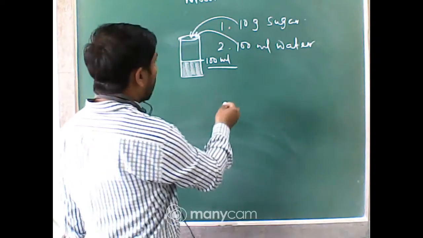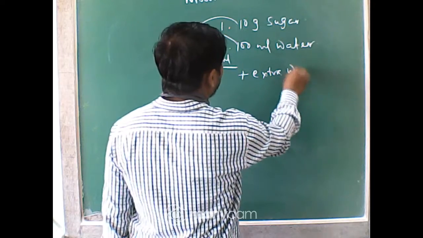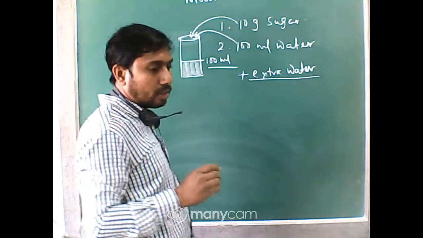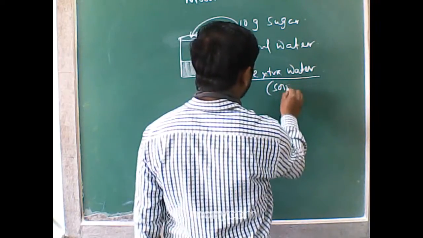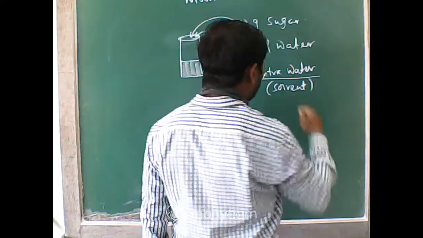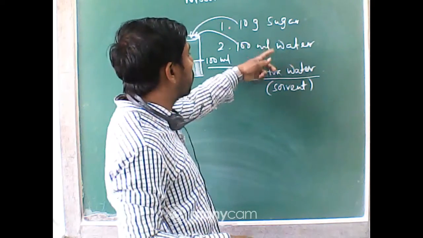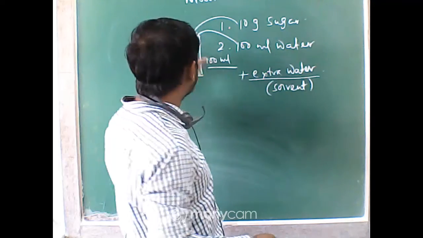Now when you add extra water, what is the role of water? Water is the solvent. Now we have known the definitions of solvent, solute, etc. So here sugar is the solute and water is the solvent. We are adding extra solvent to that solution.